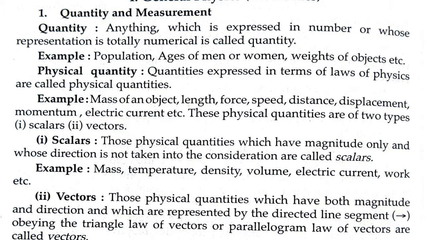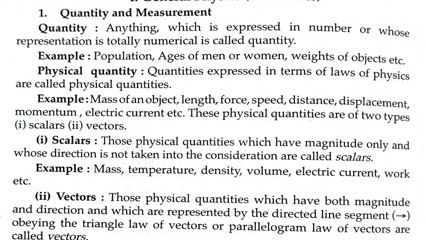As the name suggests, quantities which obey, or can be expressed in terms of, the laws of physics are known as physical quantities, such as weight, length or force. These are all governed by laws of physics, and they can be expressed in numerical forms also.